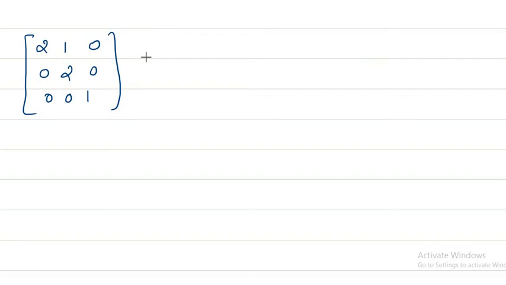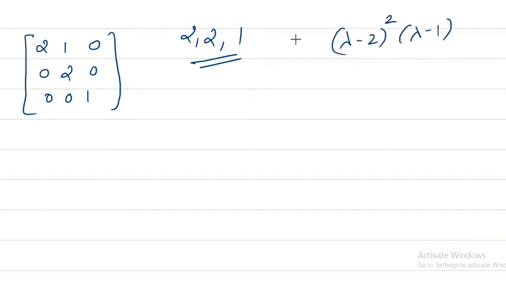It is not that easy to find the minimal polynomial of matrices. For example, if we take a matrix something like this, what are the eigenvalues of this particular matrix? The eigenvalues are going to be 2, 2 and 1, and the characteristic polynomial is lambda minus 2 whole square into lambda minus 1. This is your chi A of lambda.